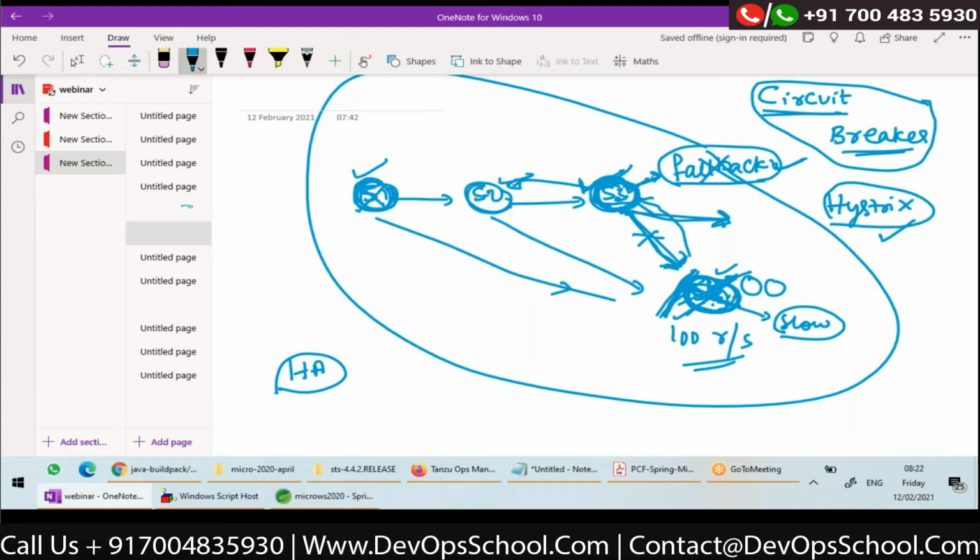Here, when I say failure, it can be because of slowness. Even a slow service should be considered as failed, and it should execute a fallback after a timeout, right? So whenever I'm talking about failure, it can be slowness or it can be a network failure. I was talking about dependent services. If the main service itself fails, then the client will get an error. That we should take care of by using high availability of the platform.